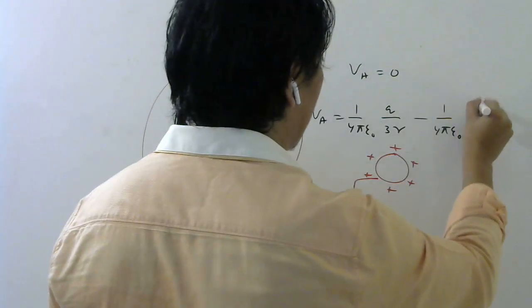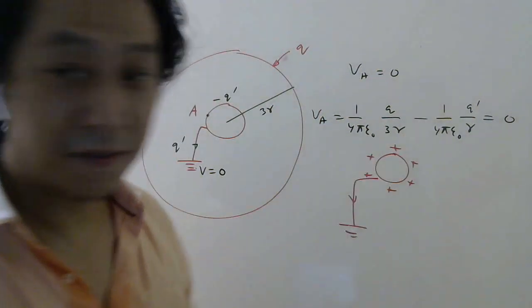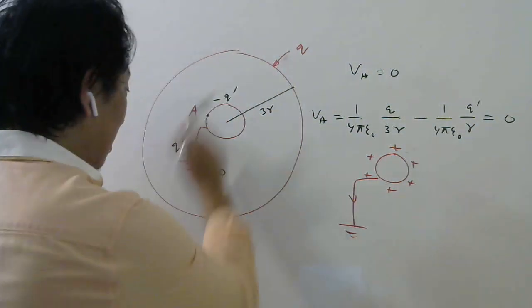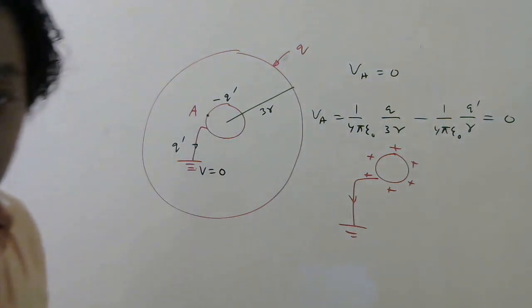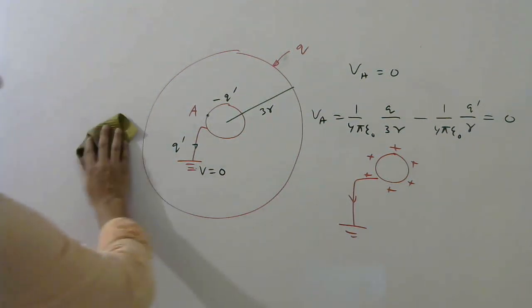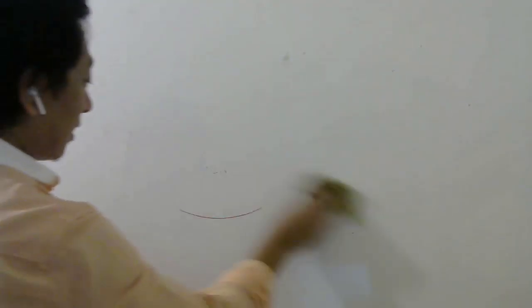Q dash by R. Now you can see it can be 0, because the minus sign is there. And how can it be 0? We'll rearrange and find. So by allowing some charges to go here, the potential at this point can become 0. Otherwise, there is no chance. So please understand, whenever a conductor is connected to ground, the potential of that conductor has to be 0, and charges will rearrange themselves to make the potential of the conductor connected to ground 0.